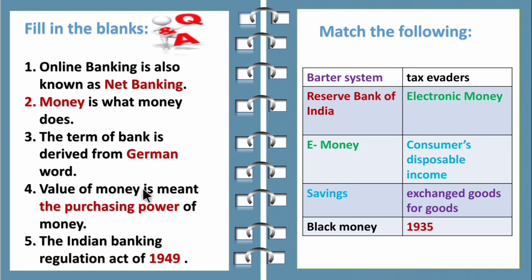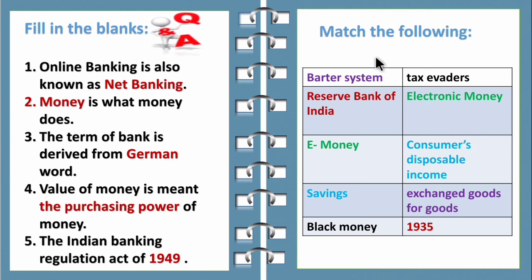The value of money means the purchasing power of money. So the answer is the purchasing power. The Indian Banking Regulation Act was passed in the year 1949. So the Indian Banking Regulation Act was passed in the year 1949.